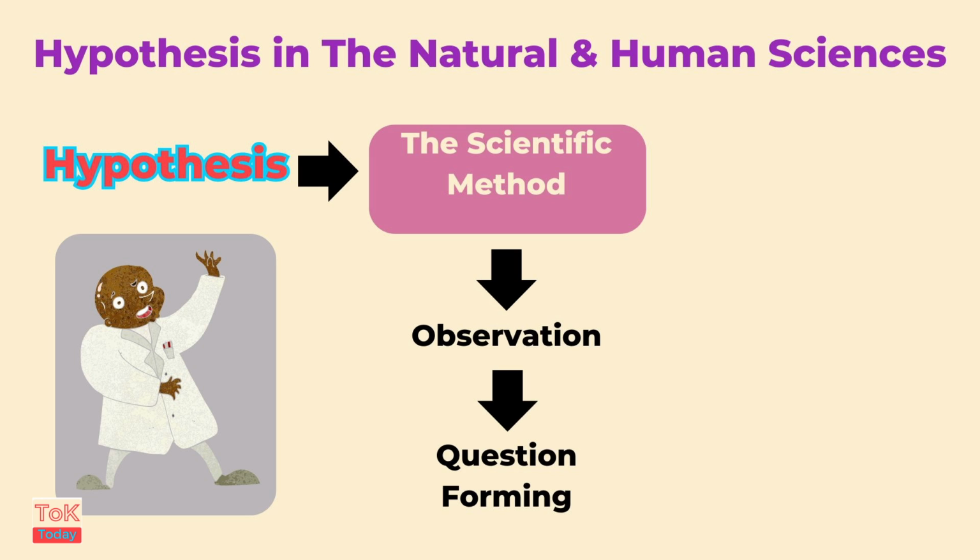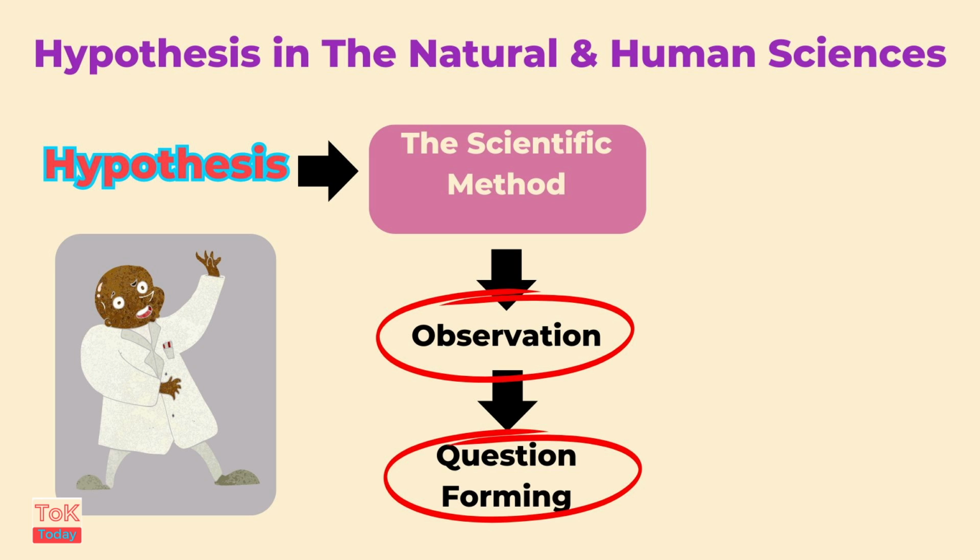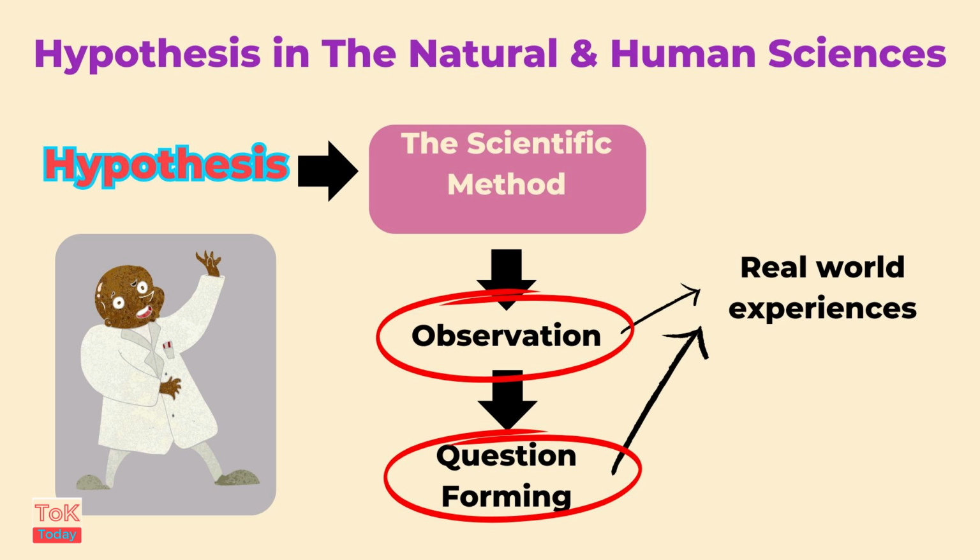In the scientific method, we see that a hypothesis is formed after a period of observation and question forming. As such, we know that a hypothesis is formed from the questions that a scientist has formulated from observations that they've made. So we can assume that a hypothesis in the human and natural sciences is based in real-world experiences